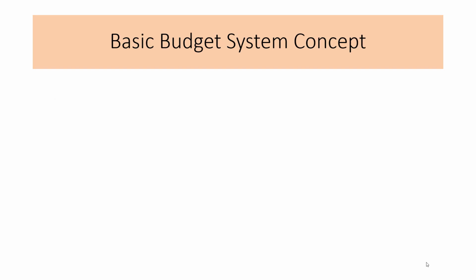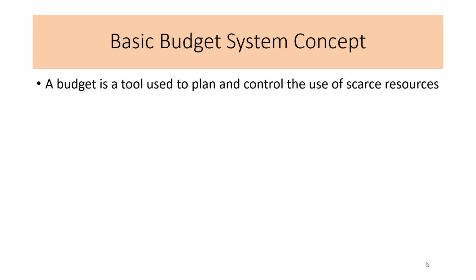Basic budget system concept. A budget is a tool used to plan and control the use of scarce resources, meaning it acts as a map for future economic activities, and it also aims at making optimum utilization of the capital and other resources that any agency or organization has in hand.